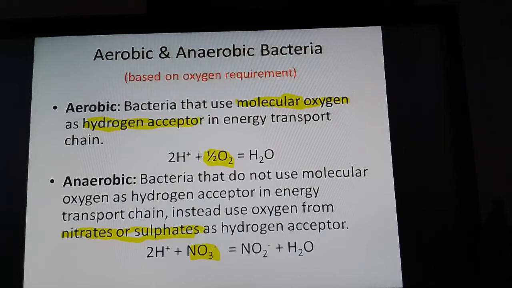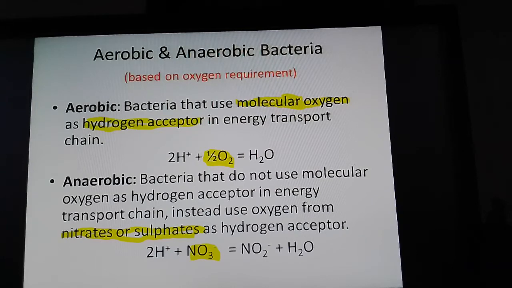At the end of the electron transport system, for the hydrogen ions separated from the reduced NADH and FADH2, molecular oxygen is acting as the hydrogen acceptor.